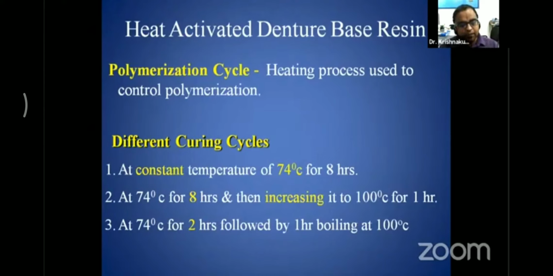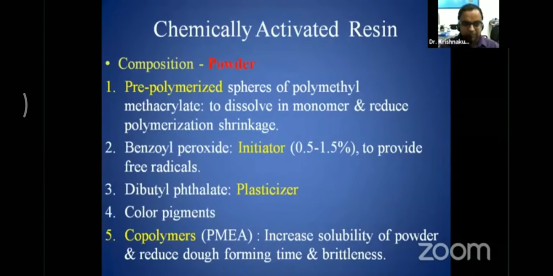Here, generally the examiners ask you what are the different types of polymerization cycle, slow curing cycle and rapid curing cycle. So 74 degrees Celsius for 2 hours followed by 1 hour at 100 degrees Celsius is the rapid curing cycle, that is supposed to be the answer.